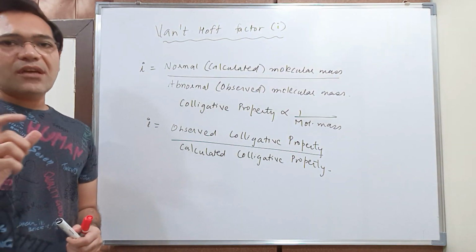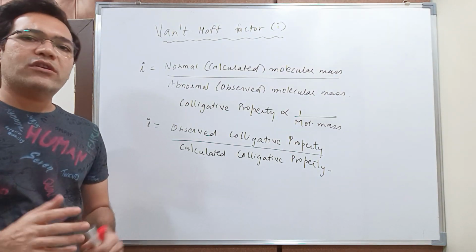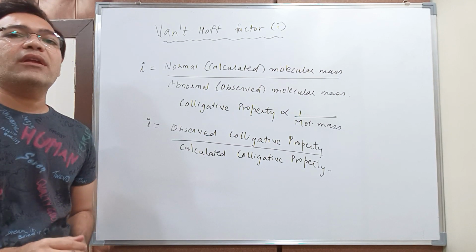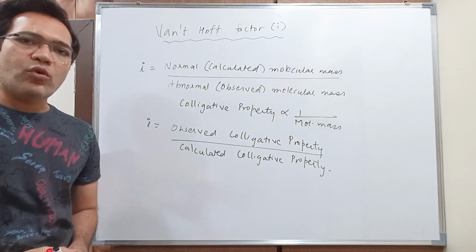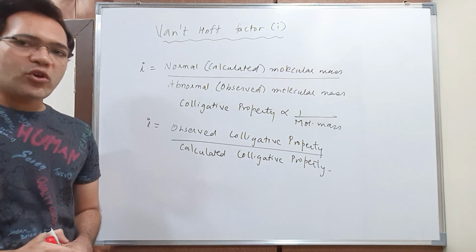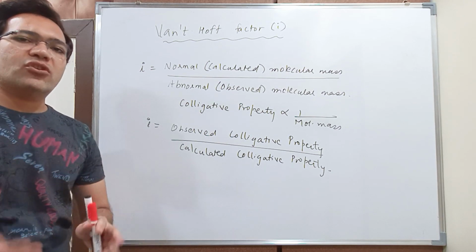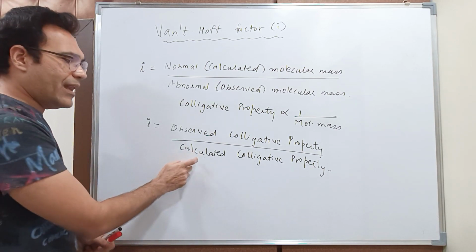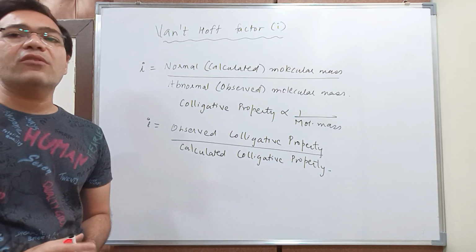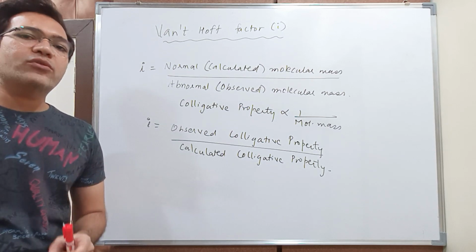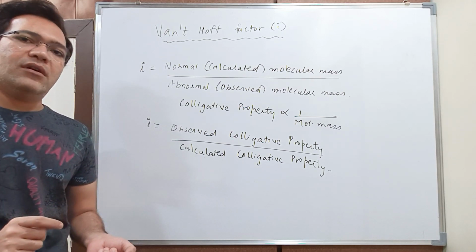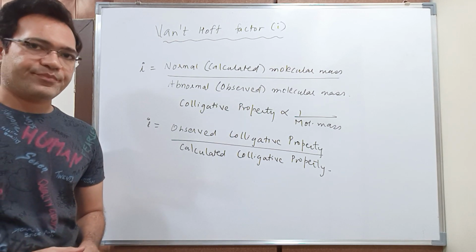Now the observed colligative property is due to what? The observed colligative property is due to the total number of moles of solute particles after dissociation or association, and the calculated colligative property is because of the total number of moles of solute before association or dissociation, right?